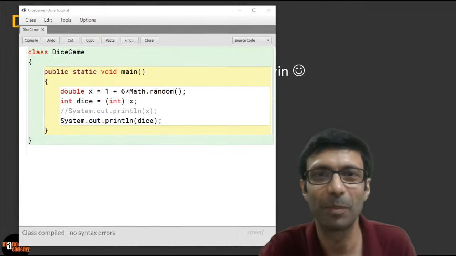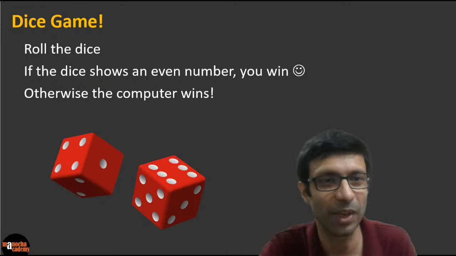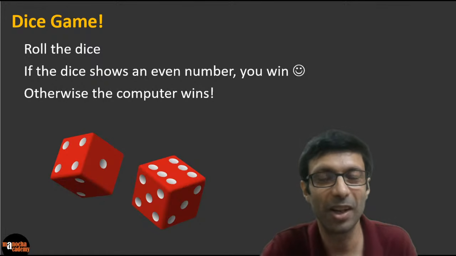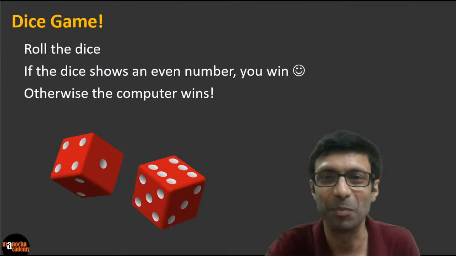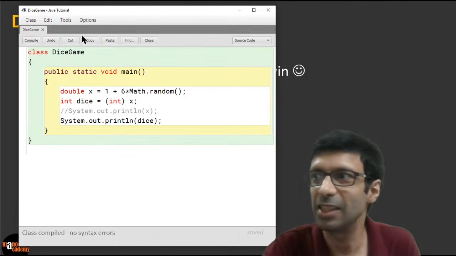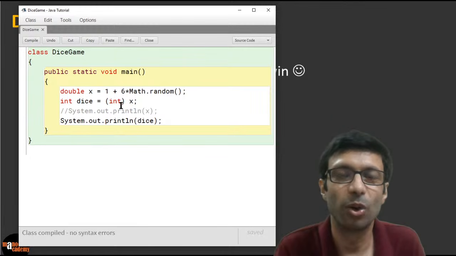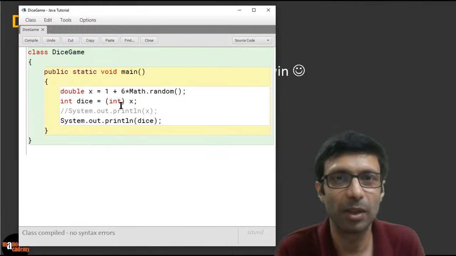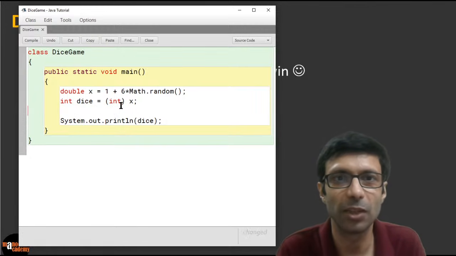All right, so I'll pull up the code here for you. And again, here's our goal, right? This is what we need to do. So even number, you win, odd number, computer wins. So let's see, how do we code this? All right, guys, it's very simple, believe me. So here we've got the dice number stored in dice. Okay, it's in our integer. So we can print out the dice also here as we are doing here.